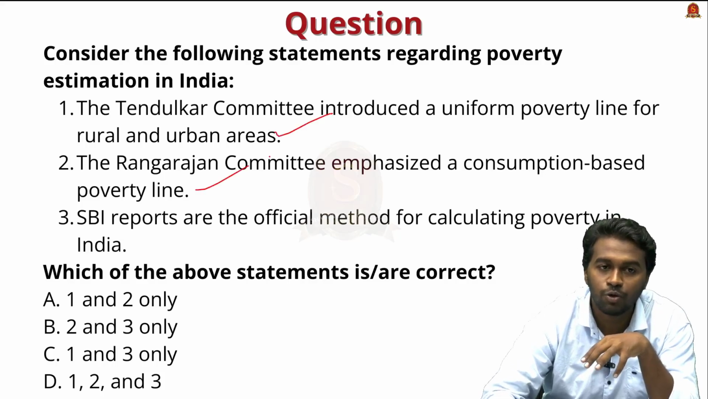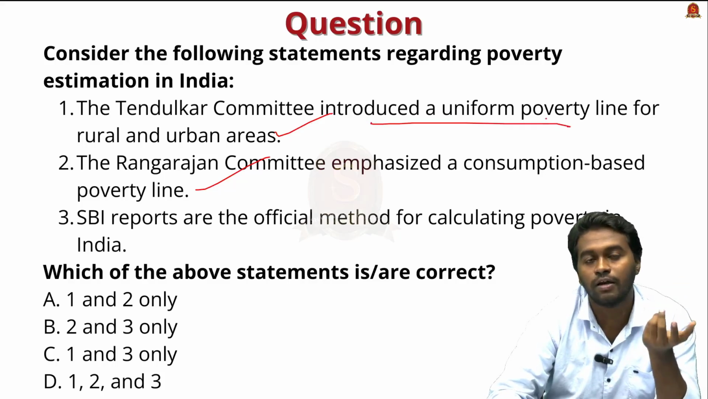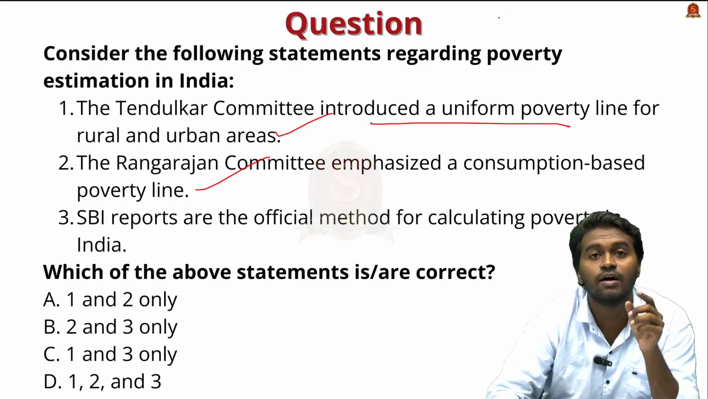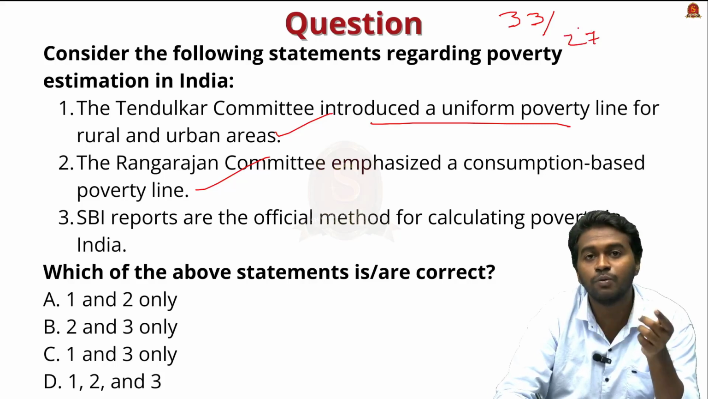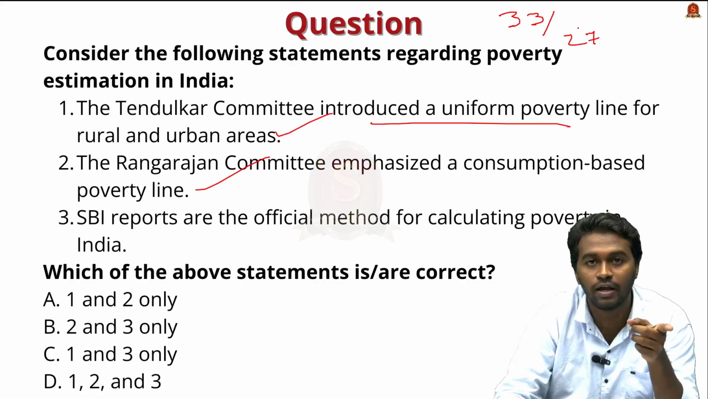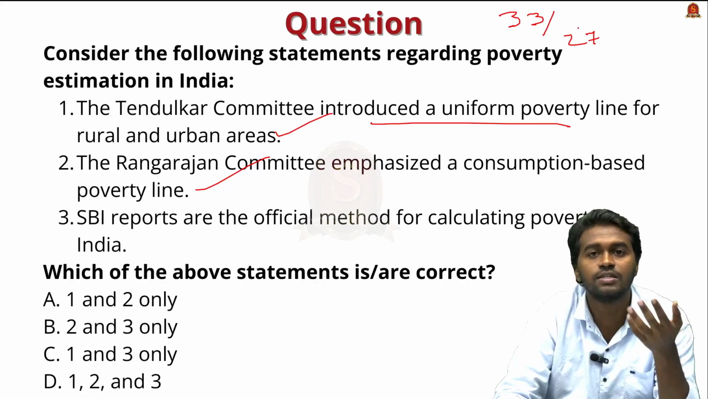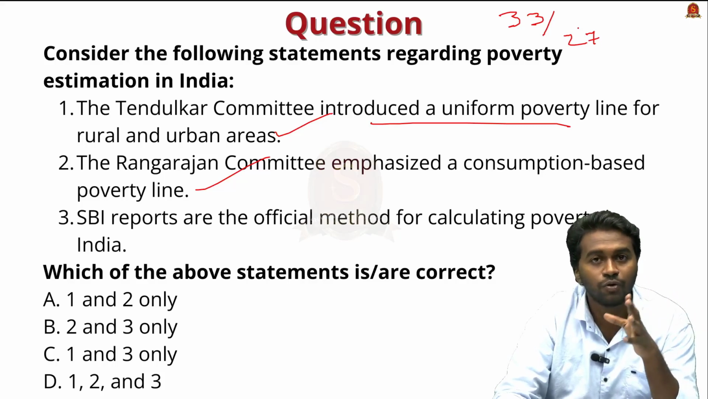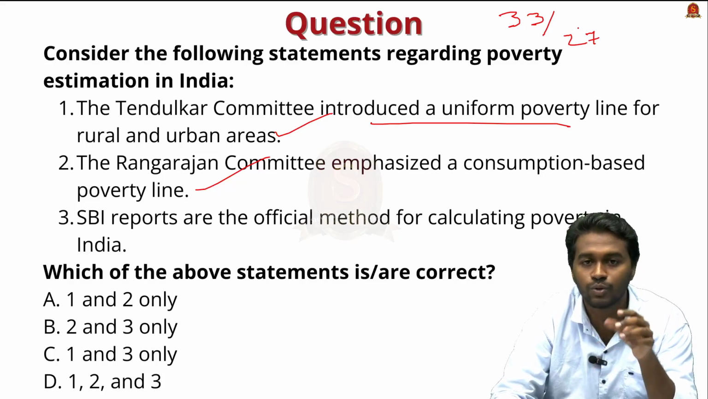Statement 1 and statement 2 are correct. The Tendulkar Committee introduced a uniform poverty line. But when we discussed, I said that in the urban area, the income was fixed at 33 and in the rural area, it was 27. This adjustment was made because of the cost difference between the rural and urban area. If you take a product, there will be a cost difference in the urban and rural area. In the cities, the cost will be slightly higher. So only for that this adjustment is made. Otherwise, they introduced a uniform poverty line only. So the statement is correct.